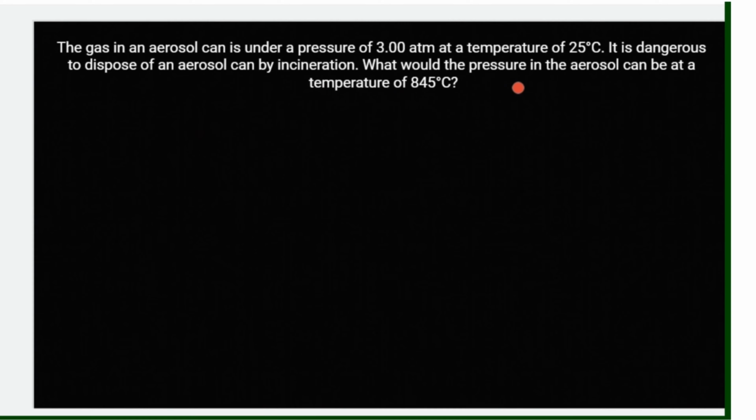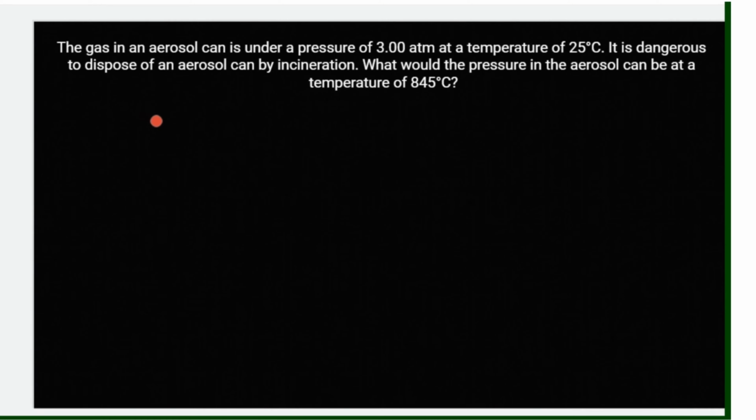What would the pressure in the aerosol can be at temperature of 845 degrees Celsius? Okay, so remember, aerosol can must be disposed properly because, again, remember, properties of gases will change if they are exposed or there will be change in the environment. Okay, so let's have this example here.